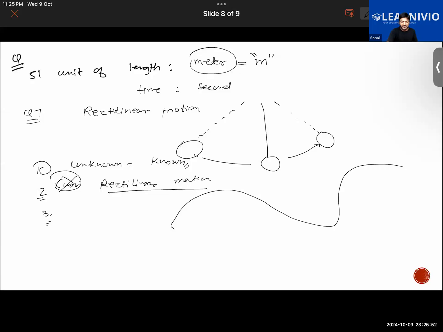Say for example, this is Earth. After 24 hours is over, it will again do the same type of movement. Earth takes about 365 days to do a revolution around the Sun. Once 365 and a quarter days are completed, Earth will again start the same movement around the Sun. So motion that repeats after a fixed time period is called periodic motion. So you will be correcting it as periodic motion.